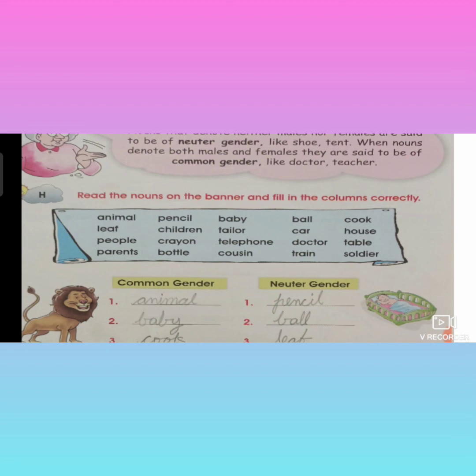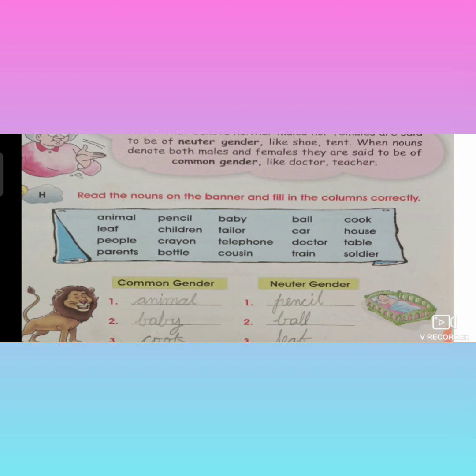And pencil. Pencil is neither male nor female. It is not male, not female. So pencil is called neuter gender. Children. Children are called common gender. Children comes under whether it is boy or girl. So it is called common gender. And crayon. It is neither male nor female.